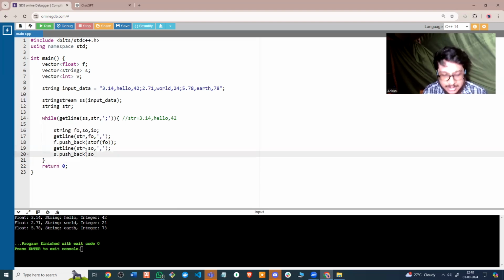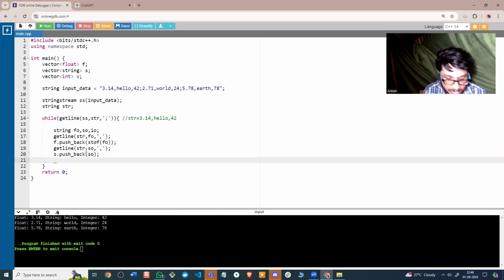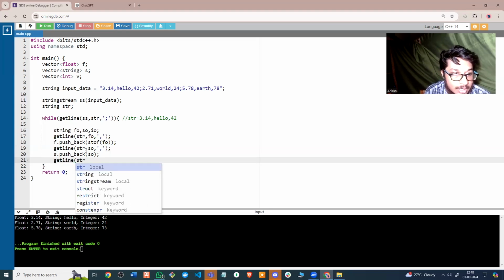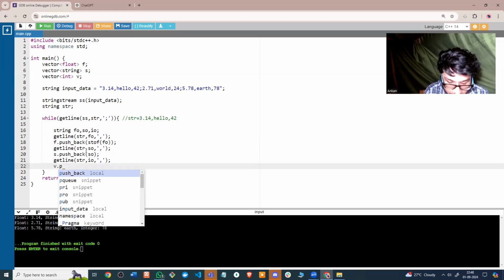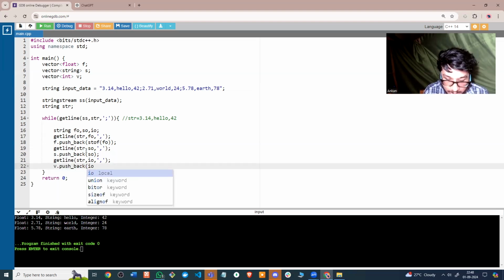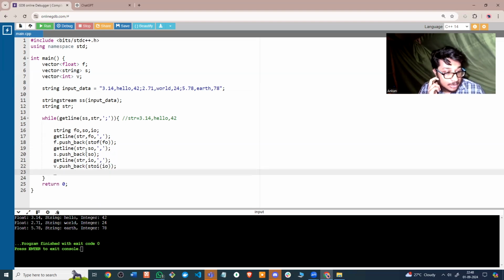So this part is absolutely the same as the previous question, and then we take the final part, which is getline str. We have io, right? That will be pushed into vector v. Now one thing again, this is a string io, so I need to convert it into an integer, stoi io. Yeah, so I guess we are done with the pushing of elements.